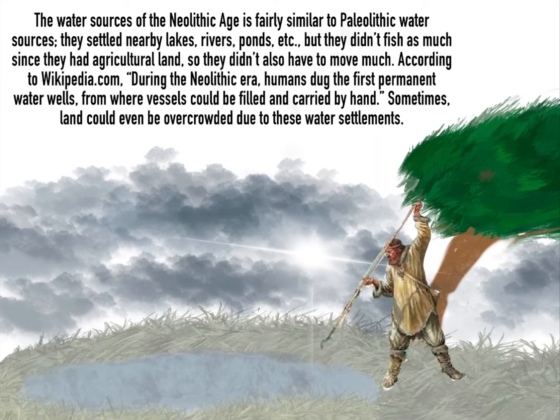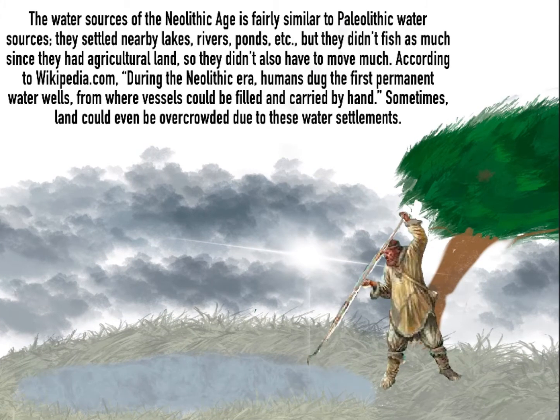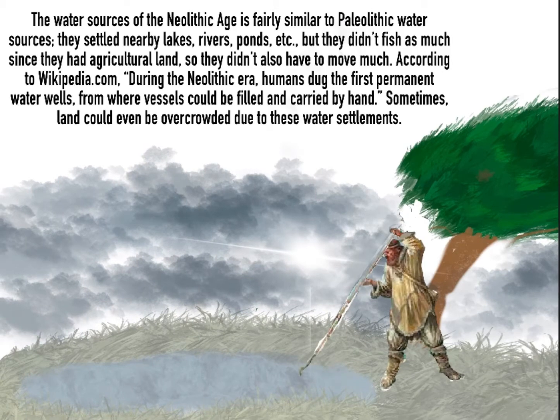The water sources of the Neolithic Age are fairly similar to the Paleolithic water sources. They settled by nearby lakes, rivers, ponds, etc., but they did not fish as much since they had agricultural land, so they did not have to move much. According to Wikipedia.com, during the Neolithic era, humans dug the first permanent water wells, from which vessels could be carried in by hand.